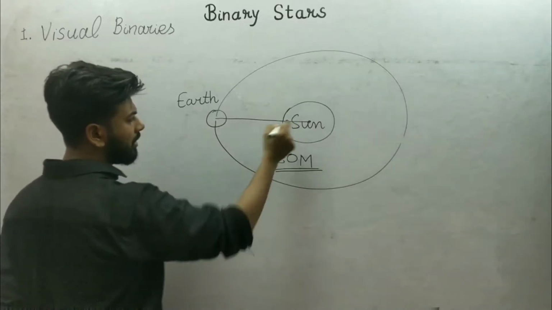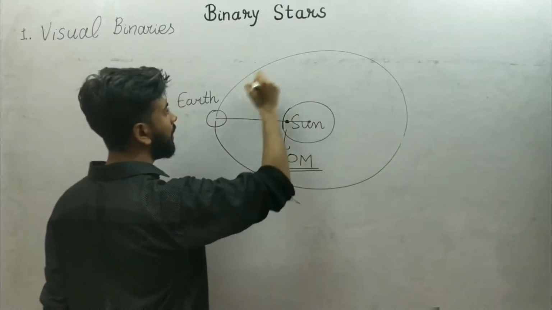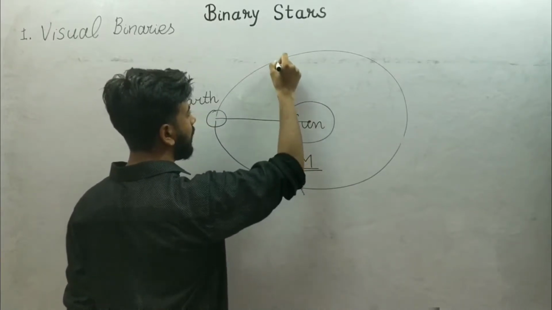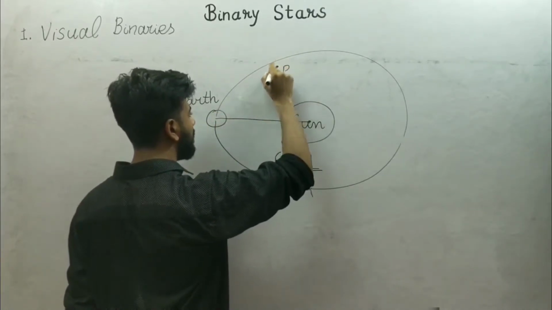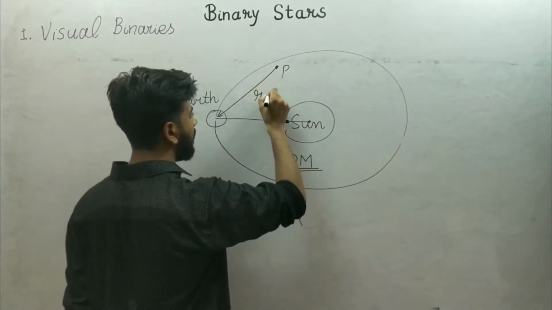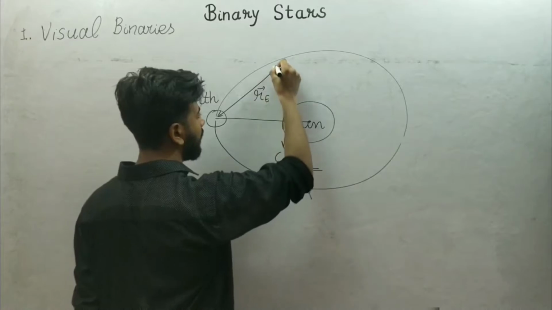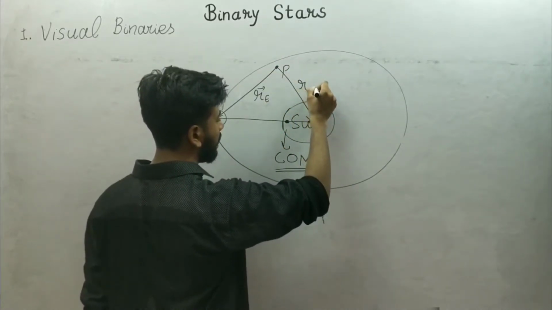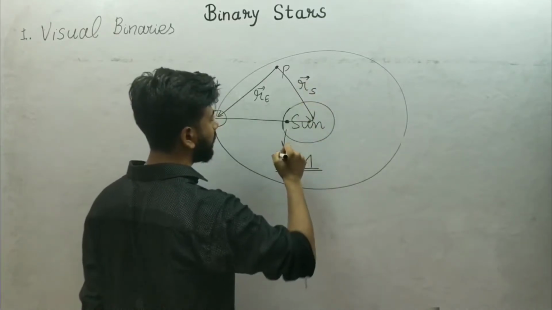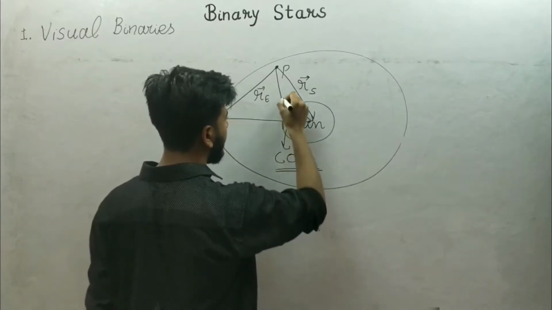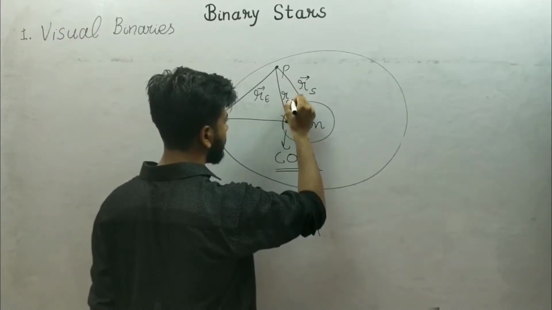Let's find out the center of mass position. If I say there is a point P, and here is a vector R_E for Earth, and here is a vector R_S for Sun, then what will be the vector R center of mass?